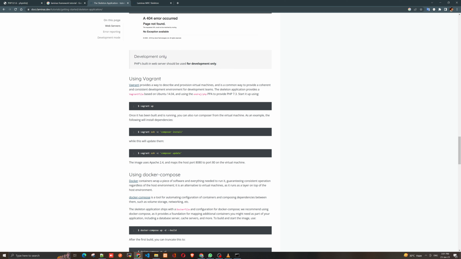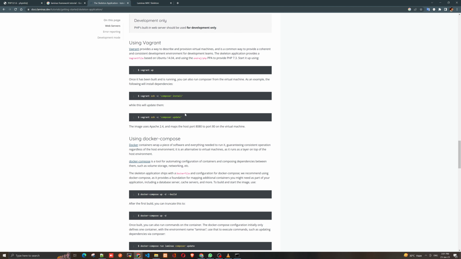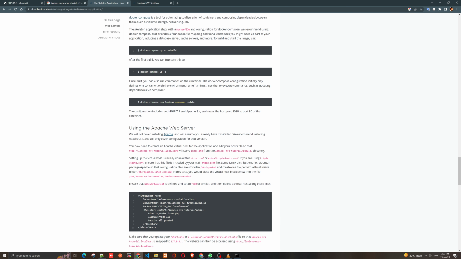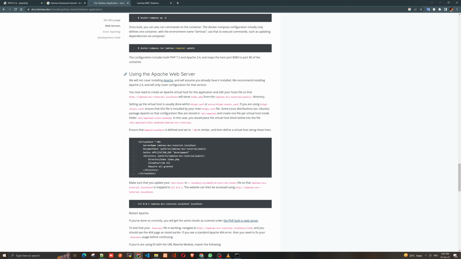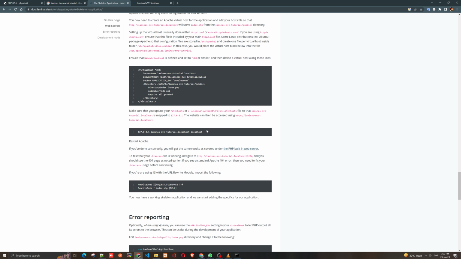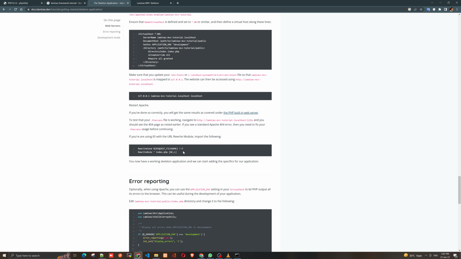This skeleton application provides a Vagrantfile. This is for Docker purpose. We are not using any Docker right now, and using the Apache web server. We are not installing any web server right now. We are running only on localhost. Okay, restart Apache, and this is the .htaccess file. Then you need to fix your .htaccess before continuing.